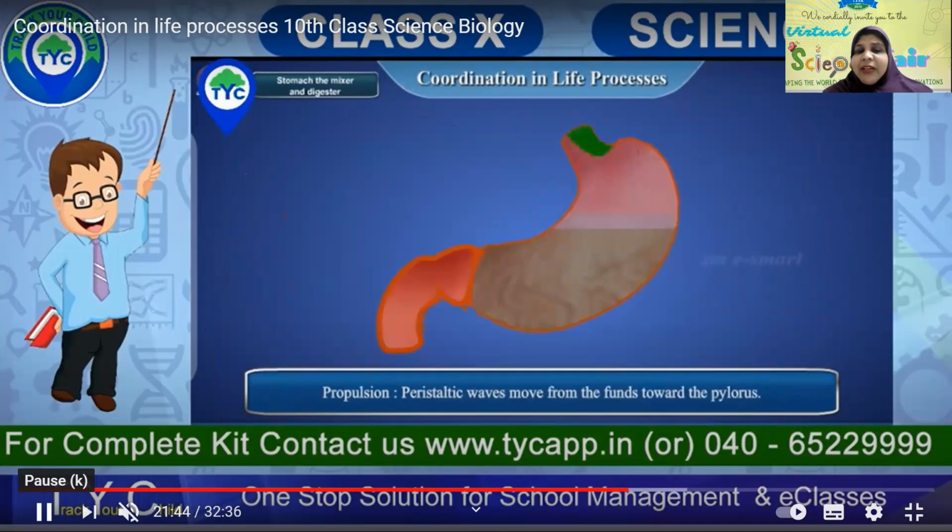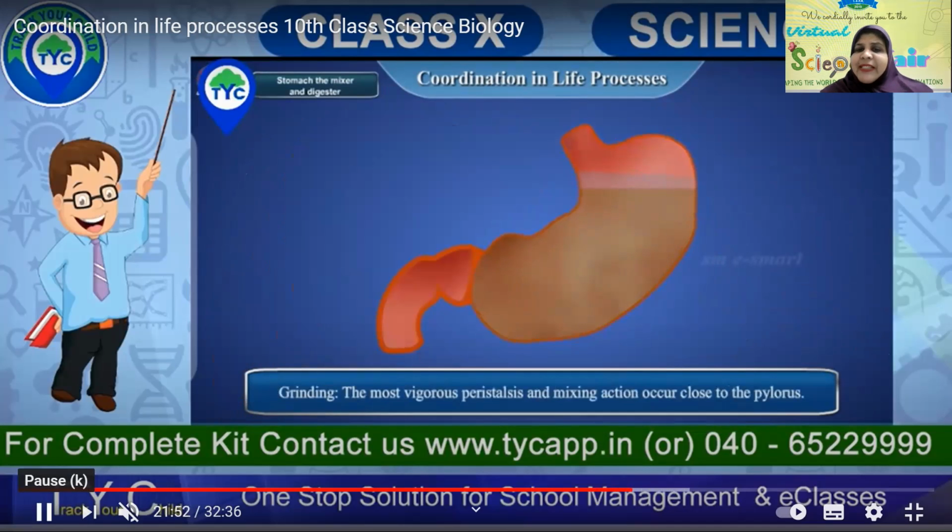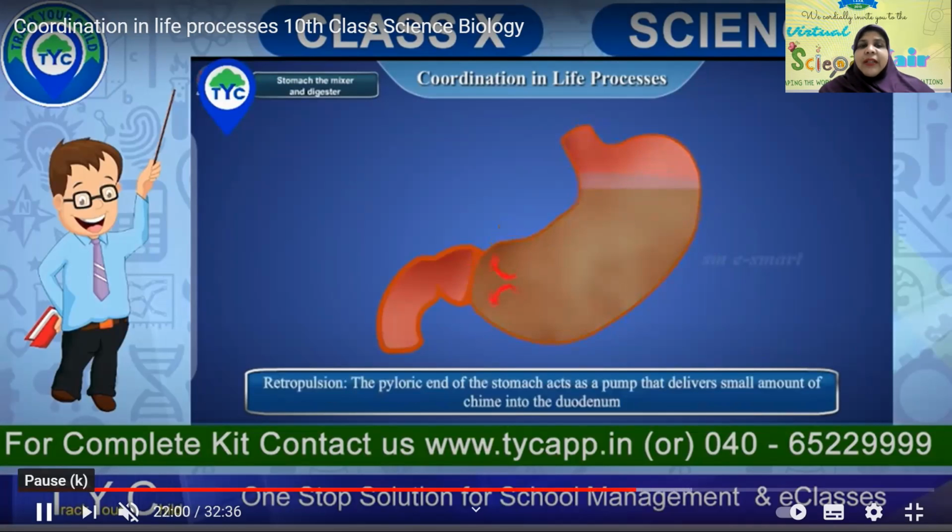So what are those 3 stages? Propulsion: the peristaltic wave moves from the fundus towards the pylorus, and the most vigorous peristalsis and mixing action occurs close to the pylorus. Then retropulsion: the pyloric end of the stomach acts as a pump that delivers a small amount of chyme into the duodenum.